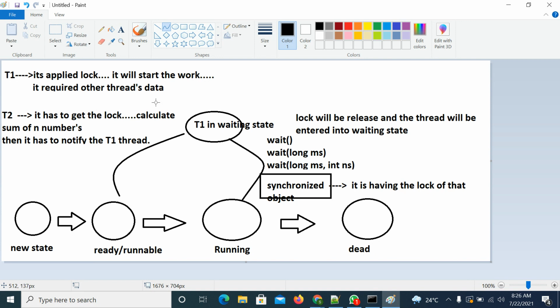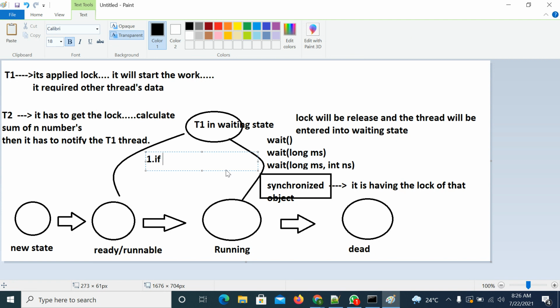Concentrate. When will the waiting thread be activated? First case, once the waiting time is completed, that means if you call any of these two wait methods and the time is expired, the thread will be moved from waiting state to ready or runnable state.